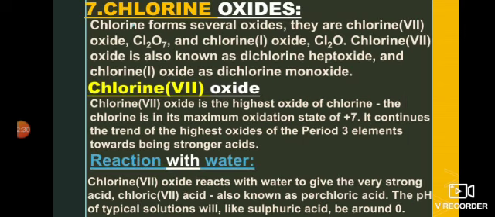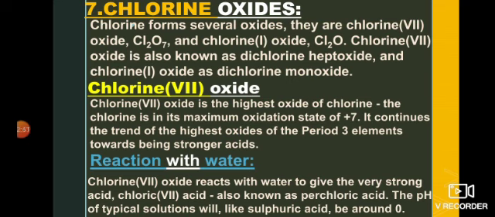Now next is the oxides of chlorine. Chlorine forms several oxides, but the two oxides which we will discuss here are chlorine 7 oxide and chlorine 1 oxide. Chlorine 7 oxide is also known as dichlorine heptaoxide, and chlorine 1 oxide is also known as dichlorine monoxide. So the first one is chlorine 7 oxide.